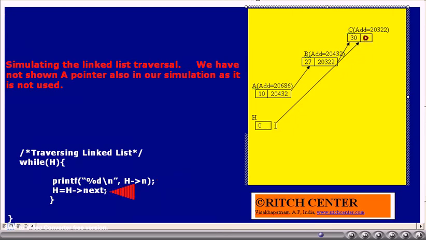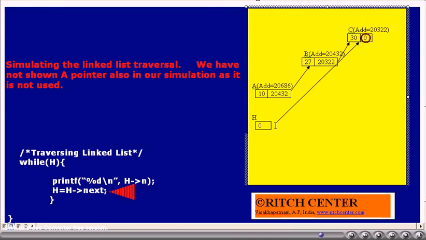Now the statement h = h->next will be executed. What is h->n? That is 30. As h is pointing to the structure variable c, h->n refers to the data member n of c. In the same fashion, h->next refers to the data member next of the structure variable c, which is now 0. Thus 0 will be assigned to h.